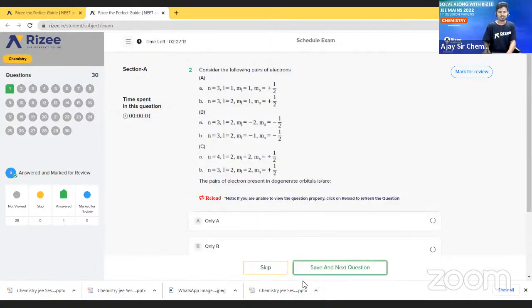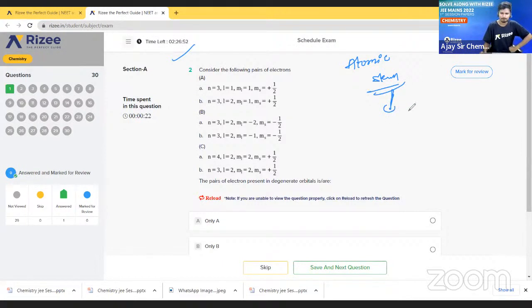Okay, so what is the second question? Consider the following pair of electrons. This is a very simple question. This question is asked from atomic structure. So from which topic was this question asked? Quantum numbers. Okay, so 10 members are live, so try to solve this question. I will give 1 minute of time. Try to solve this question.